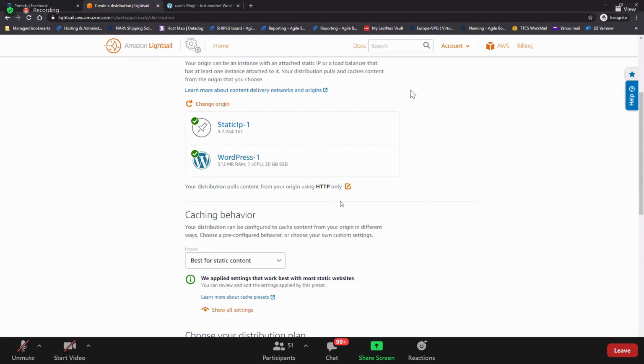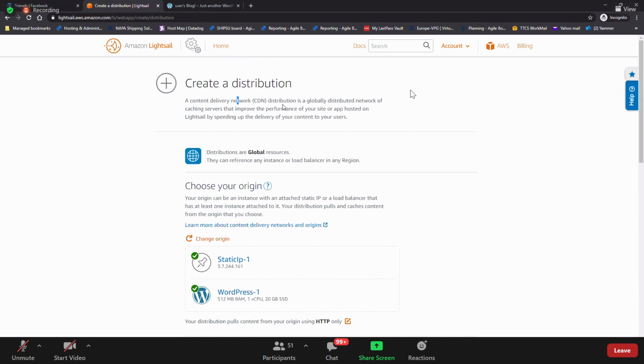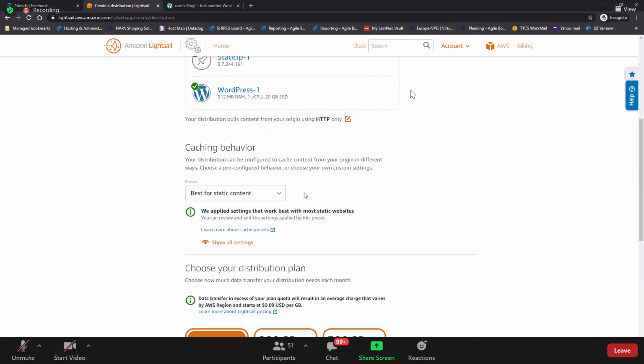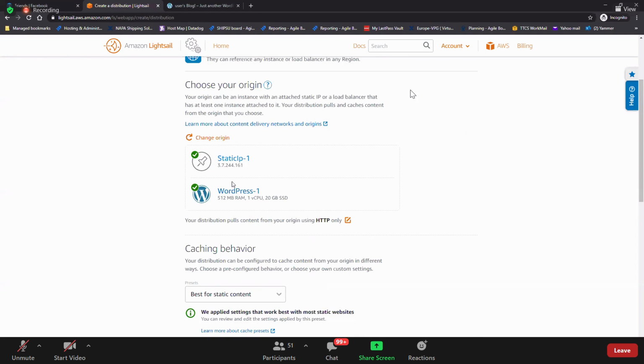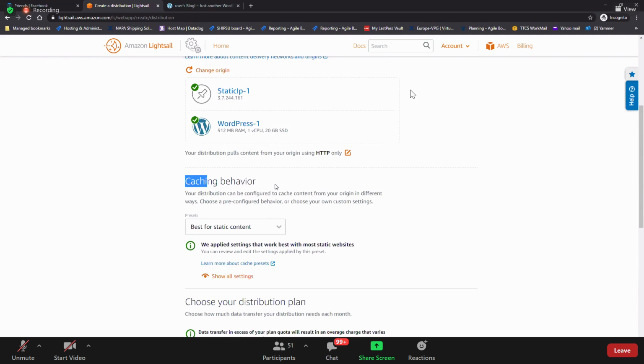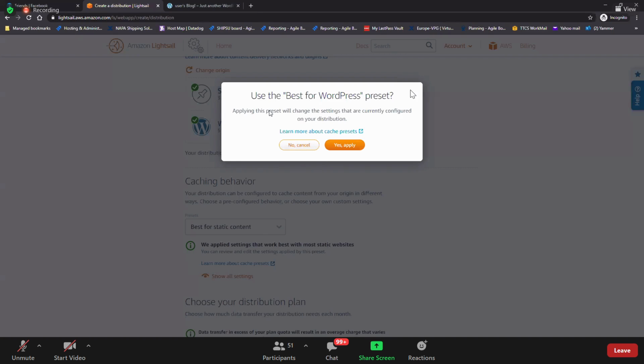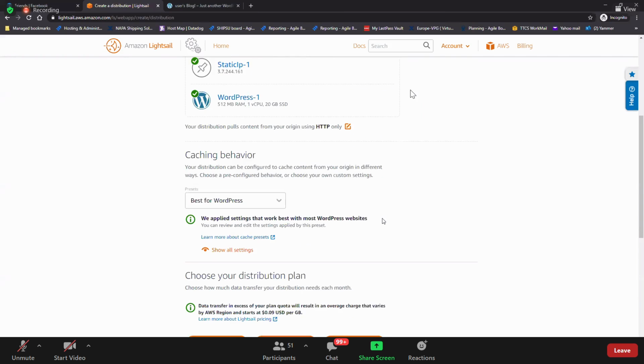See, a distribution CDN itself means caching the data. So now my origin is in Mumbai and I have the static IP here. Caching behavior: this itself will take care of it. You don't need to do anything. You just select best for static content, whether you have static content or dynamic content on your website, or best for WordPress. It directly gives it. Select whatever you need. Applying this will change your settings. Go ahead.